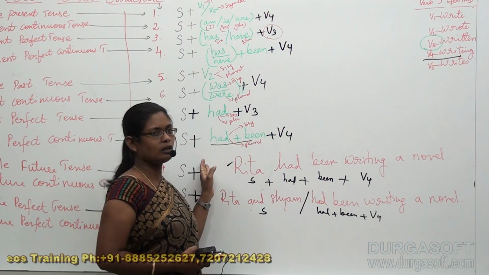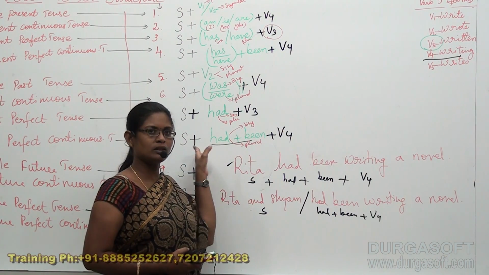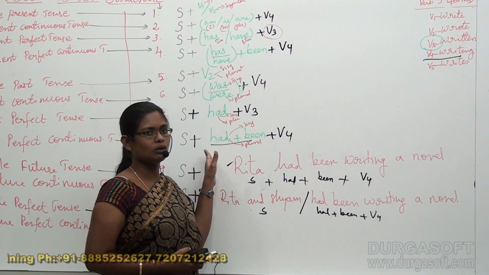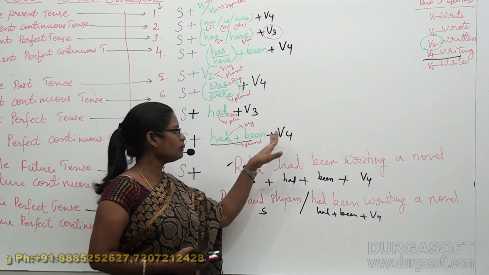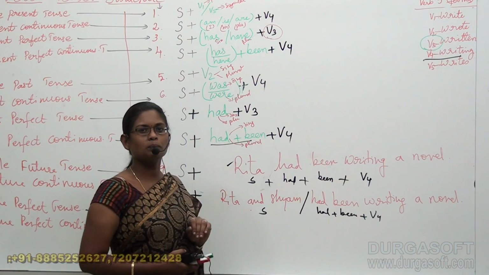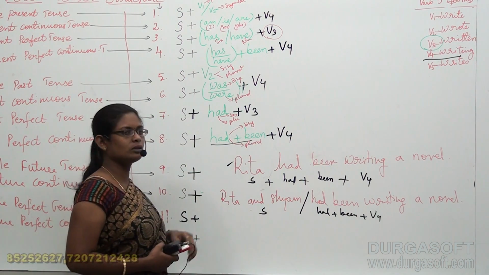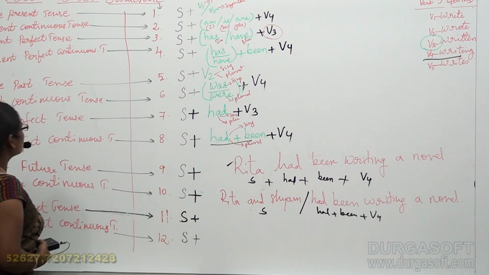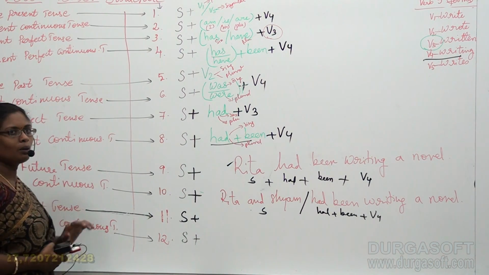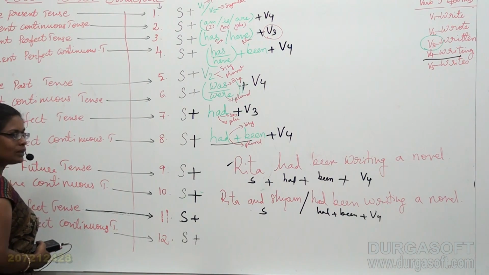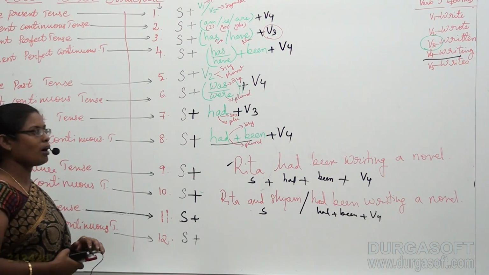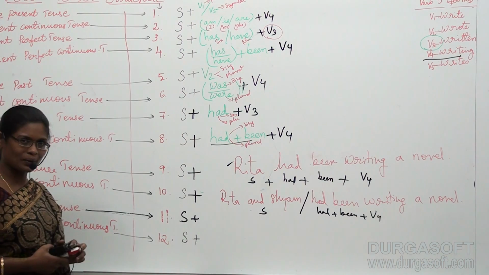No matter what the subject is, whether plural or singular, the same structure is followed. Now, this is about the past tense zone. Now we are going to see some more information about future tense. Okay? Alright.